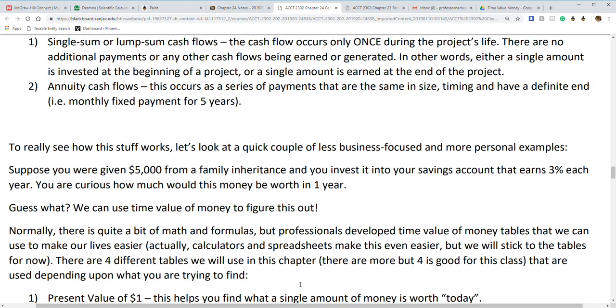Well, we can use time value of money to figure this out. So we're going to do it.